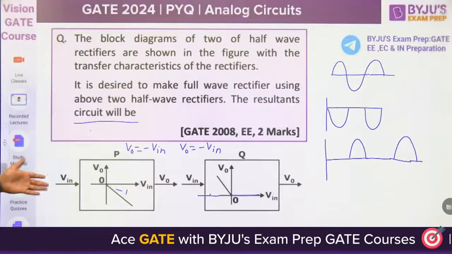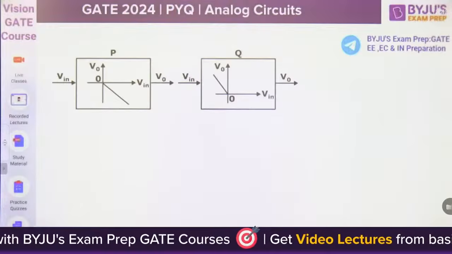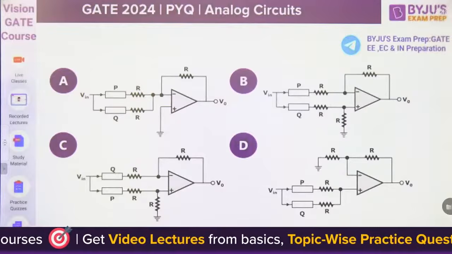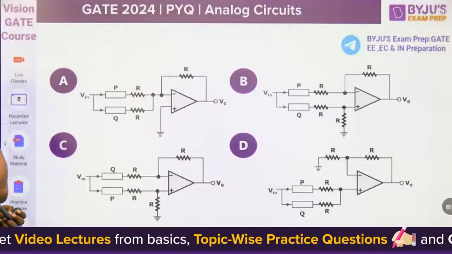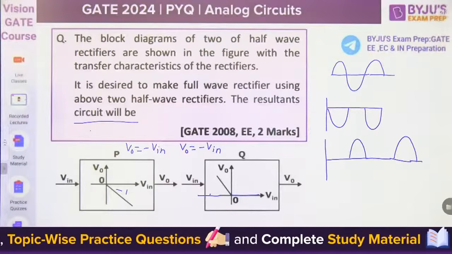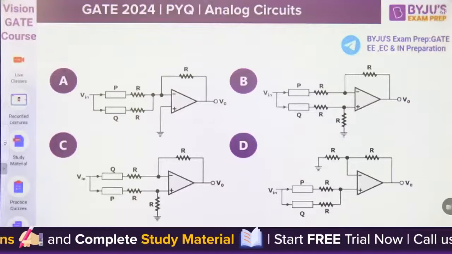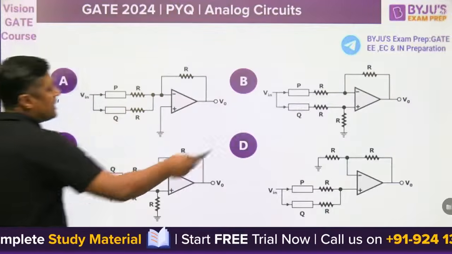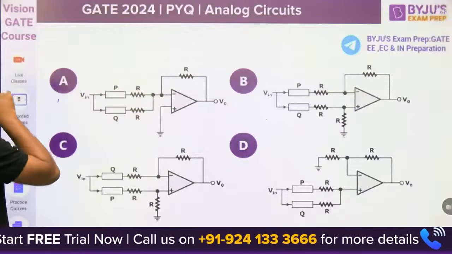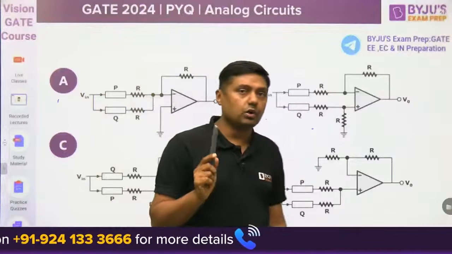Then P and Q, the resultant circuit will be. Now watch this diagram carefully, which will give you the full wave rectifier. Then guys, what about the Q? Q is converting the negative portion into the positive portion. Right? Watch this, there are 4 diagrams. First one, second one, third. In first, both are connected to inverting op-amp. Second, one is connected to non-inverting terminal, one is connected to inverting terminal. Okay, so watch it carefully. What is the relation here?